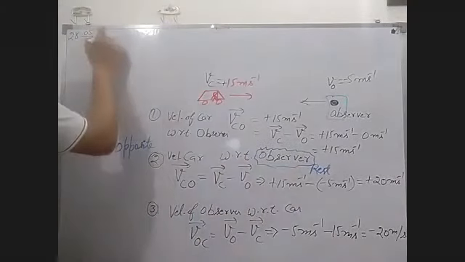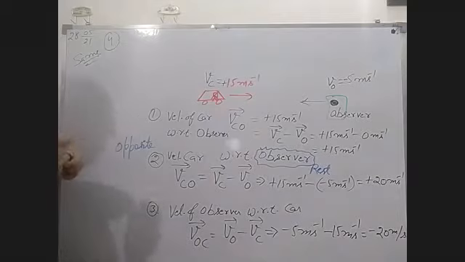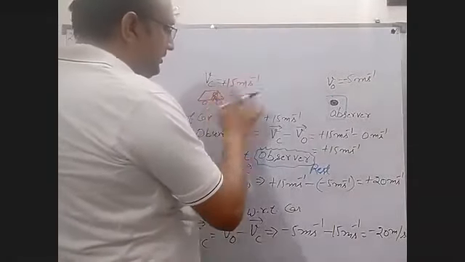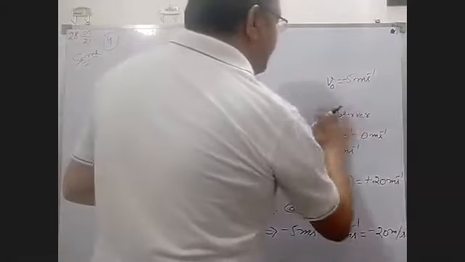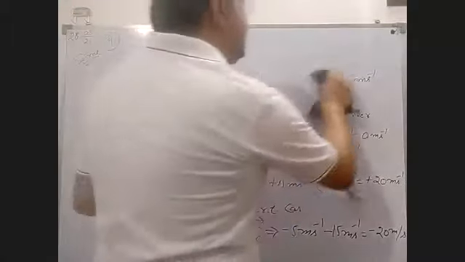Now if both are in the same direction, suppose both are at the same point firstly, so that you feel all these things very well.